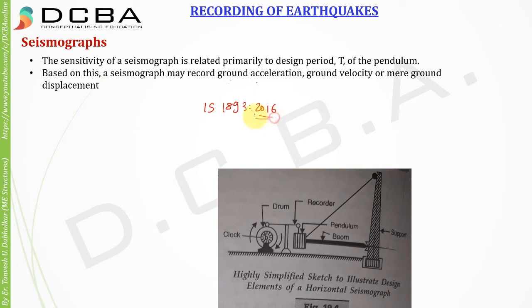So 2016 is the revision, this is the number of that, and IS means Indian Standard. So the Indian Standard code IS 1893 2016 is what we use for designing earthquake resistant buildings, and in that code we use the ground acceleration.